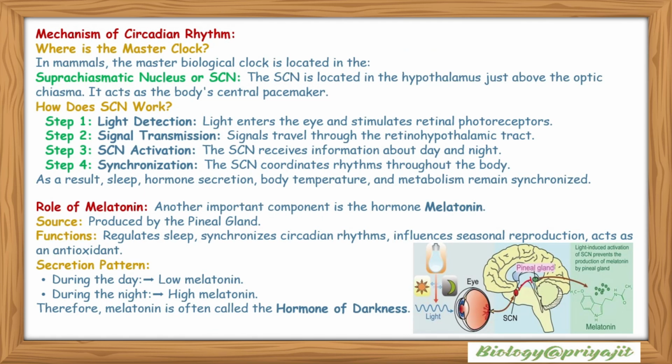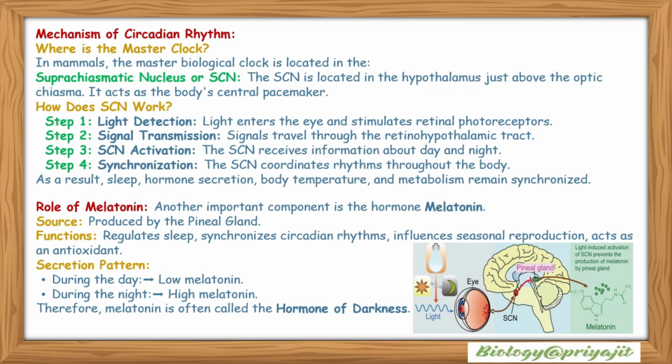Mechanism of circadian rhythm. Where is the master clock? In mammals, the master biological clock is located within the suprachiasmatic nucleus, or SCN. The SCN is located in the hypothalamus just above the optic chiasma. It acts as the body's central pacemaker. How does the SCN work?